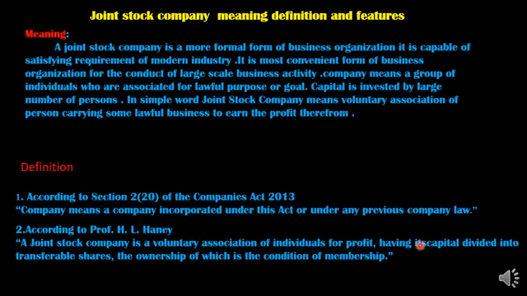So the large capital is divided into small shares, and the ownership of a share is the condition of membership. So whoever wants to become an owner of that company should become a member. And how can they become a member? By purchasing a share. If they purchase a share, it means they are contributing to the capital of the company.